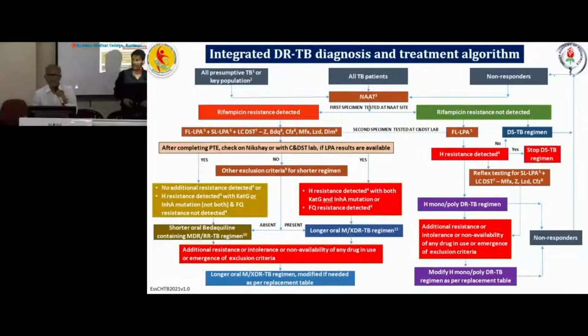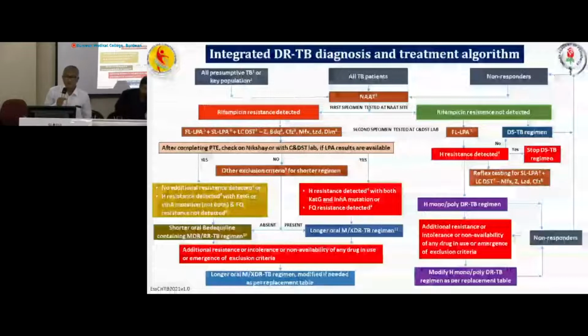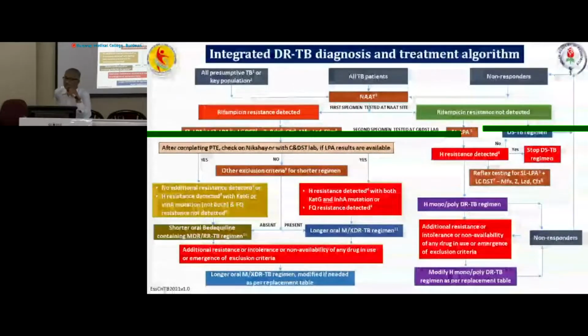In one group we can take all TB patients, another group we can take non-responders, and another group we can take all presumptive TB or key population. So all these three groups will be subjected to NAT testing.